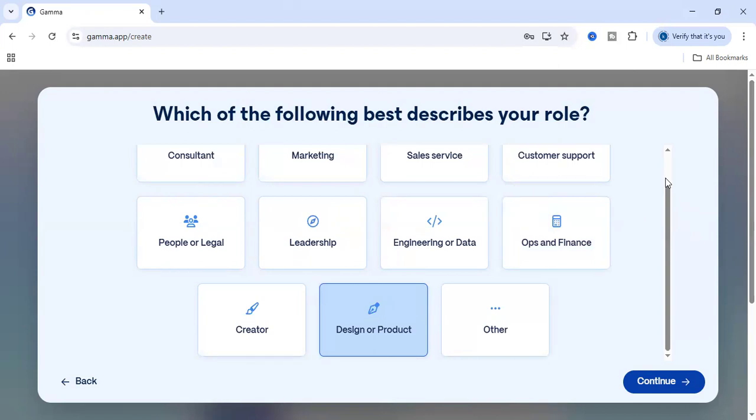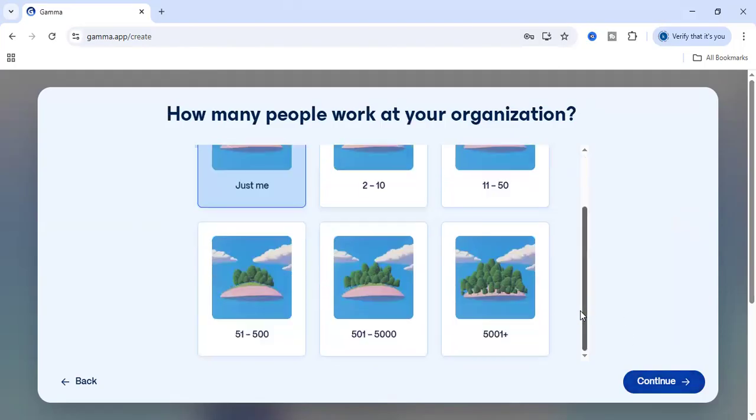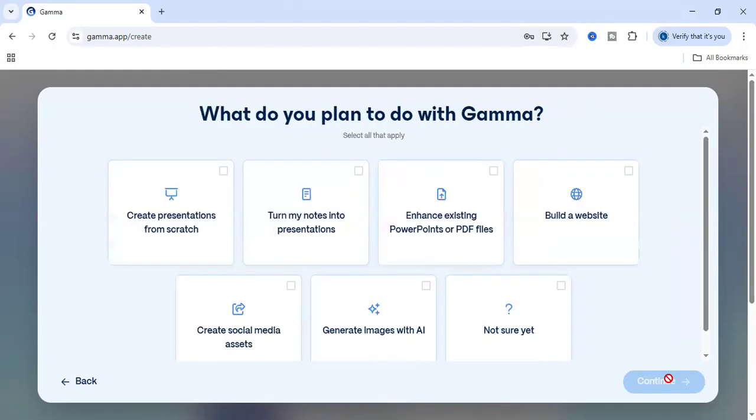Yeah, let it be here. Okay, next, continue. Here it is asking how many members are using the same website. So just for me.